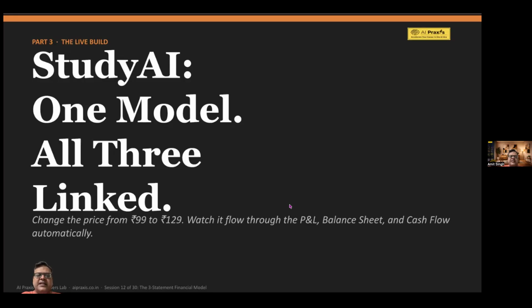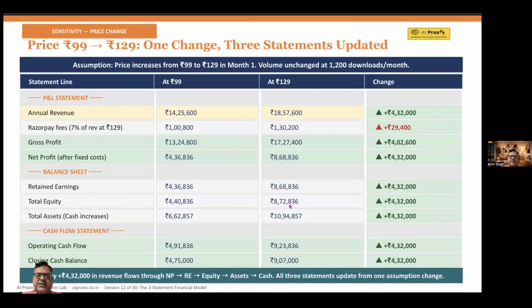We'll take the StudyAI example, and we'll see how the three statements are linked, right? You change one assumption and watch everything else change. For example, if you change the price from 99 to 129, through the P&L to balance sheet to the cash flow, everything will automatically change. Okay, let's look at that. If you slightly increase the price from 99 to 129, what happens? Volume remains constant, that is 1200 downloads per month, but the revenue will obviously increase, right?